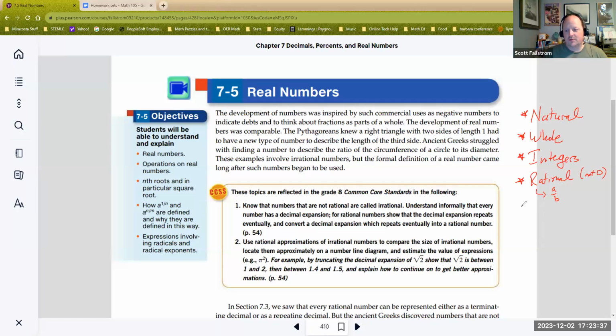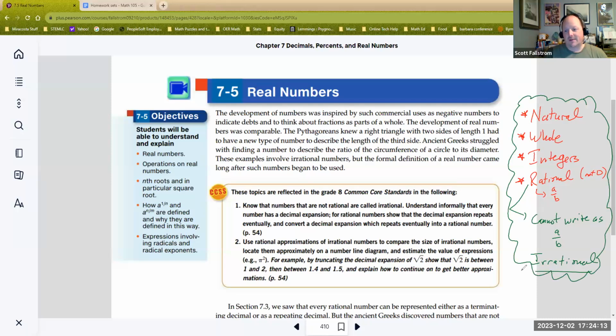So we get this new group of numbers, and they branch off of the rationals, which means we cannot write them as A over B. Okay, so if rationals can be written as A over B, things that cannot be written this way are called irrational numbers. And the idea is that these exist. So we're going to talk about them for a little bit this section, and then when we put all of these together, we call anything in this group a real number. Okay, and that's the idea of this section.